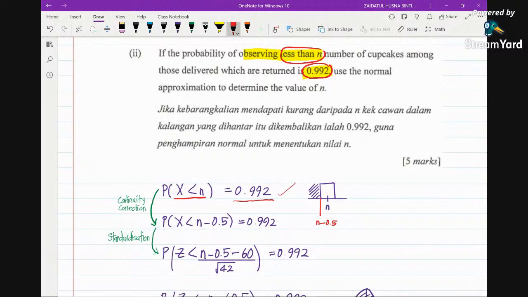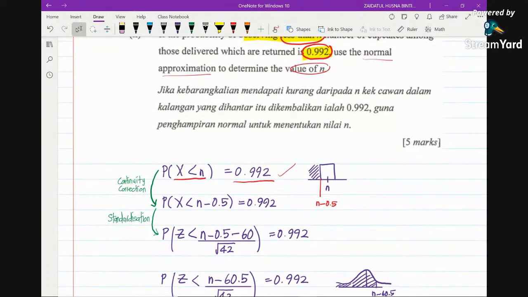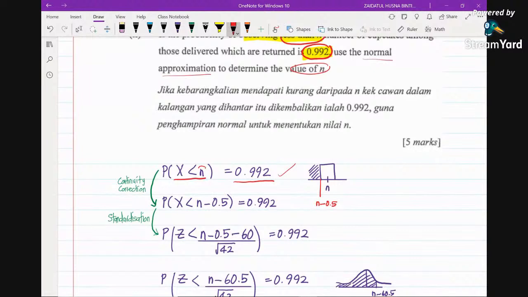Then the question says use the normal approximation to determine the value of n. So what do we do? We don't know the n, right? The question says using normal approximation, and because this n is coming from a discrete distribution, we do continuity correction first. How do we do continuity correction? We do have a formula, but you don't have to memorize it. What you need to do is just draw this bar. So now this is n.